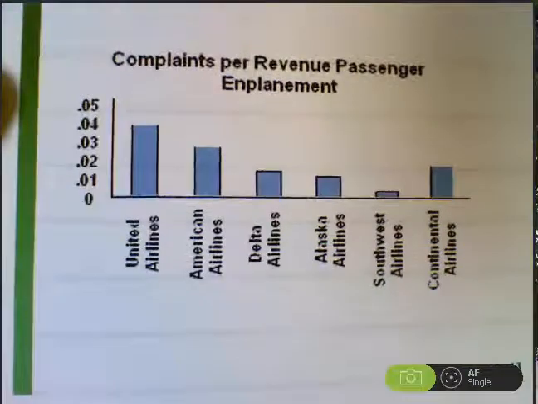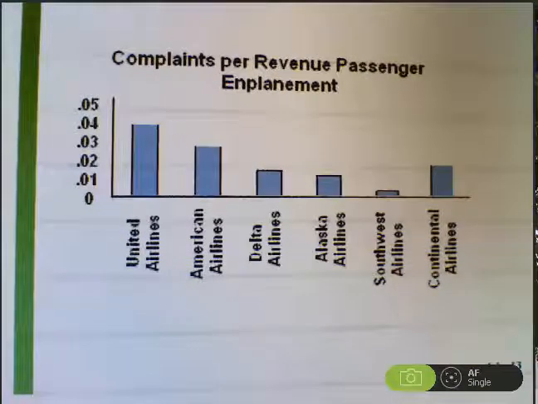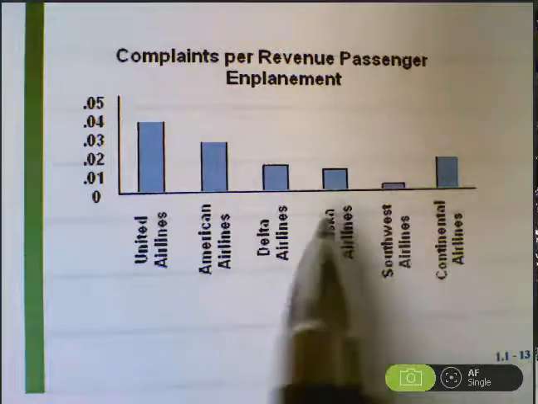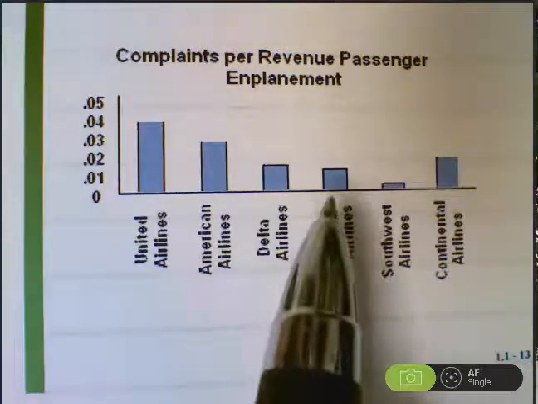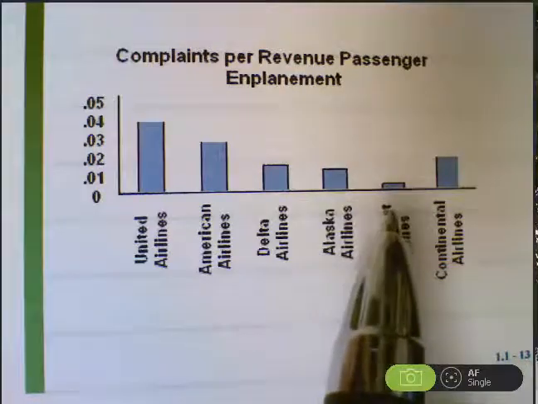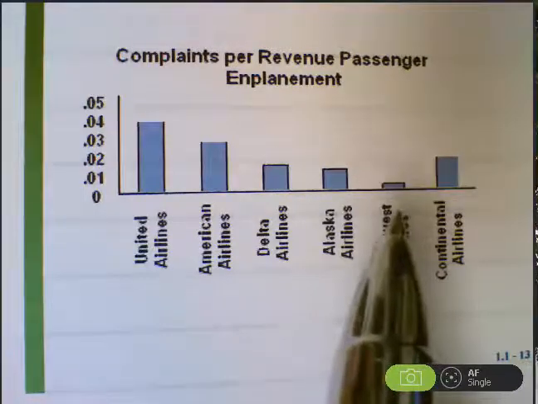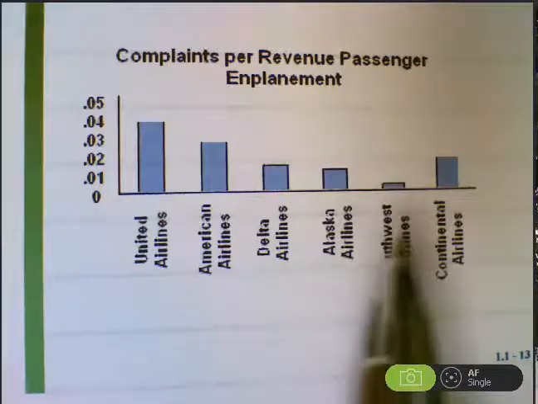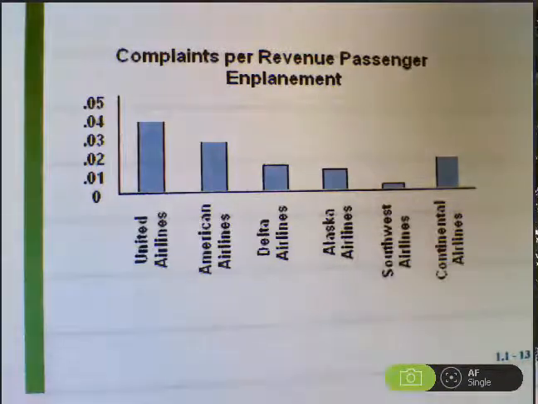If we look at percentages, it turns out that United Airlines still did have the highest percentage, but Alaska Airlines actually had a higher percentage of complaints than Southwest Airlines. Southwest Airlines on the previous slide had more complaints, but it was a lower percentage of their customers complaining. So always look at percents rather than raw numbers.